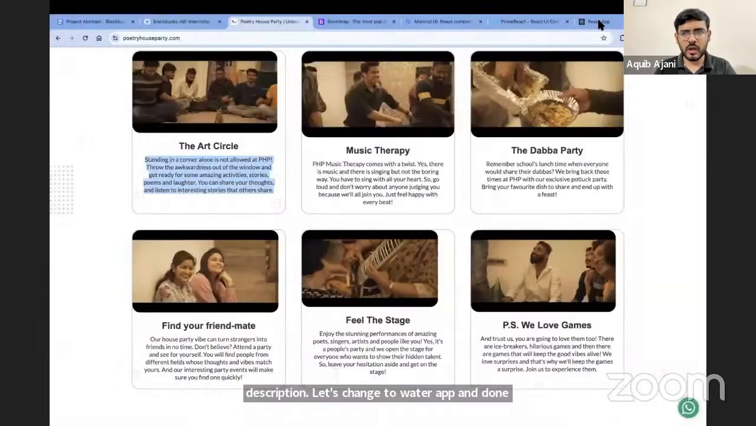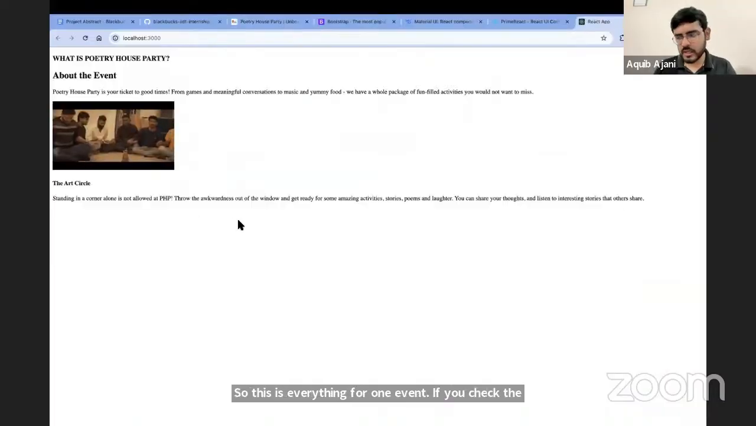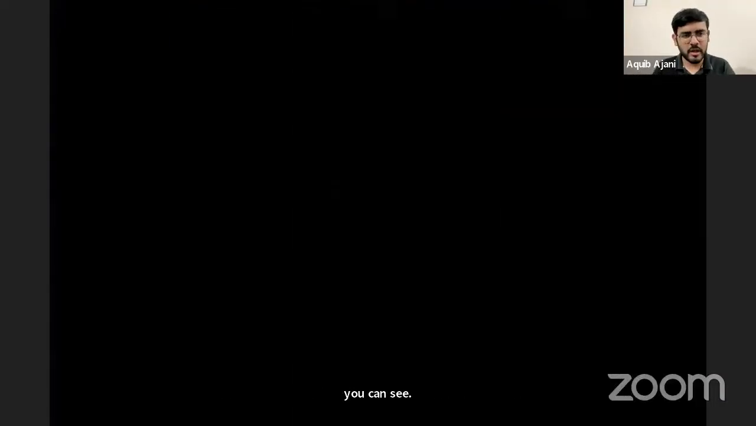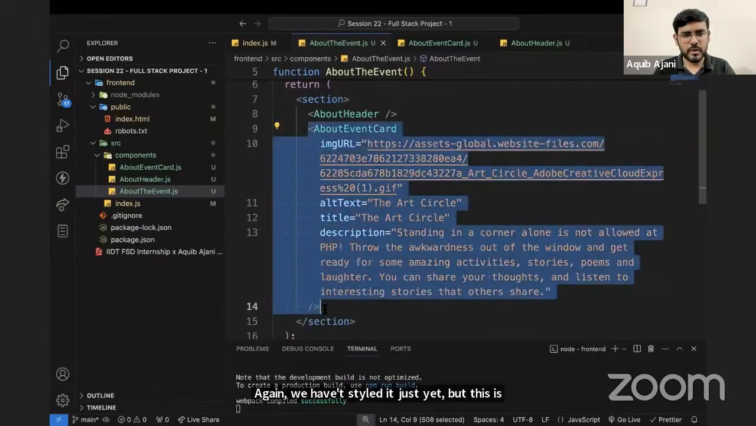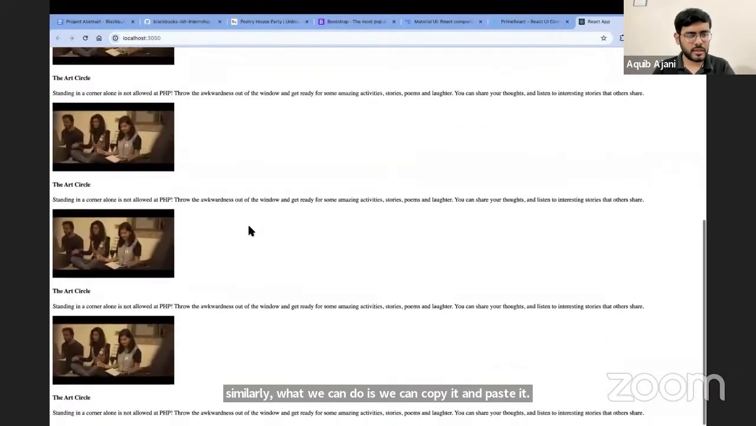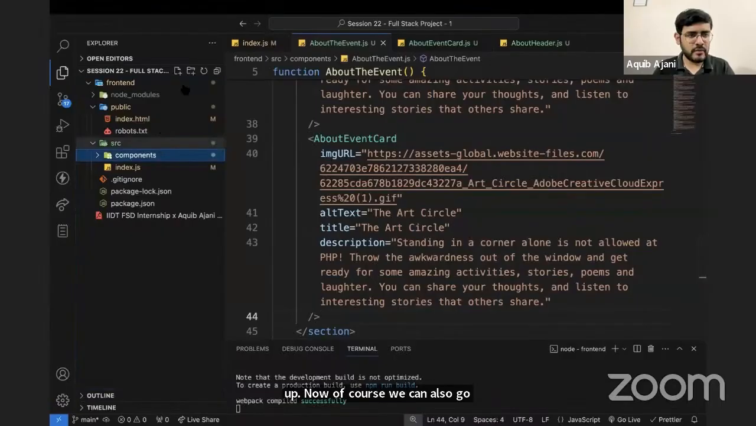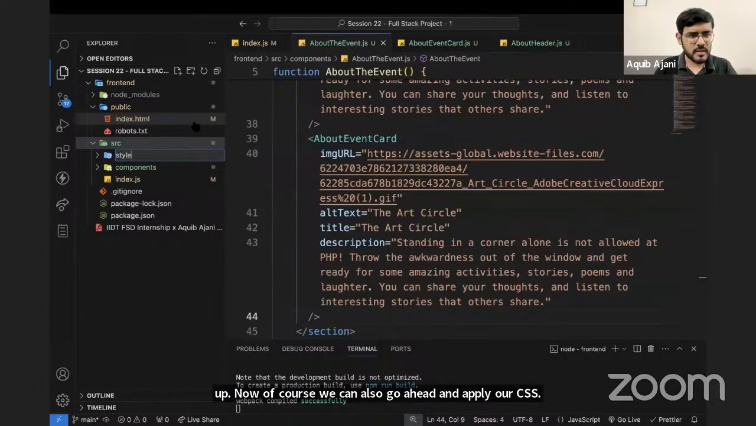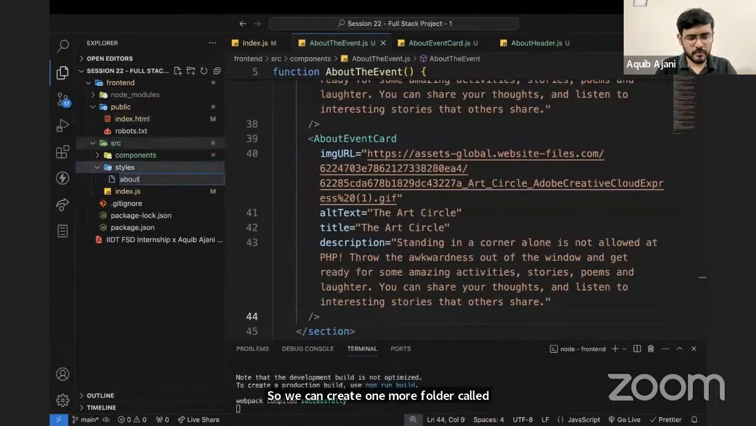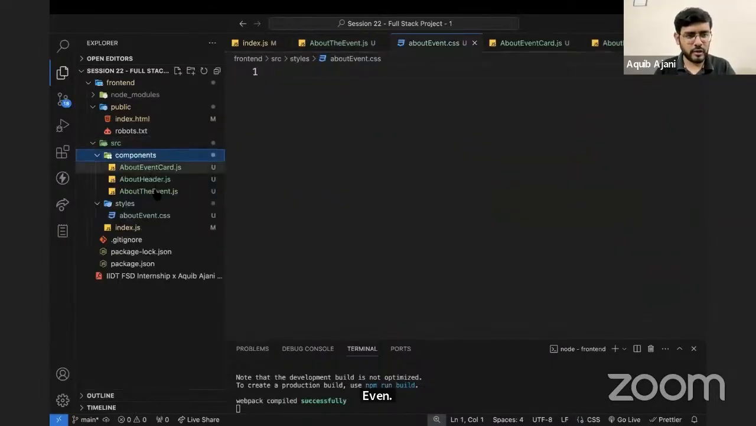If we check the output now, we should have one event on the screen, as you can see. Again, we haven't styled it just yet, but this is available. And similarly, what we can do is we can copy it and paste it 5, 6 times for all the events, and you can see it shows up. Now, of course, we can also go ahead and apply our CSS. So we can create one more folder called styles where we can have all CSS. So let's say about event CSS or about.css. You can call it whatever you want.